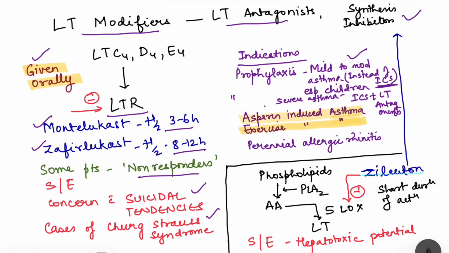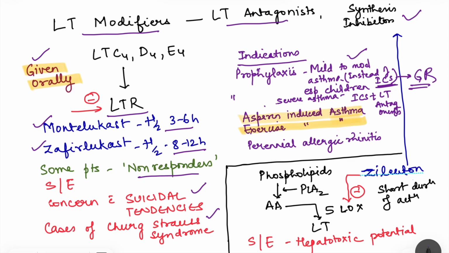So I told you before that if episodic asthma has become more common, that means beta-2 agonist is used more than 2 times per week, then we have to add inhaled corticosteroids. But in children, there is risk of growth retardation with these inhaled corticosteroids. So in them, we prefer this leukotriene receptor antagonist, right?